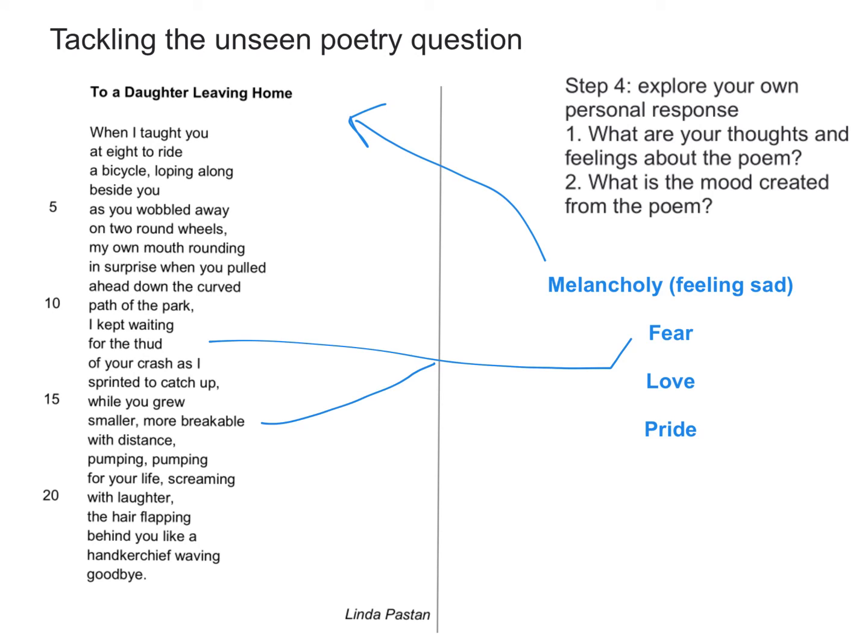Love is shown by the fact that the mother wants to protect the daughter. And there is also the mood of pride when the mother is surprised and shocked that the daughter is able to perform these manoeuvres on the bicycle by herself without the protection of her mother.